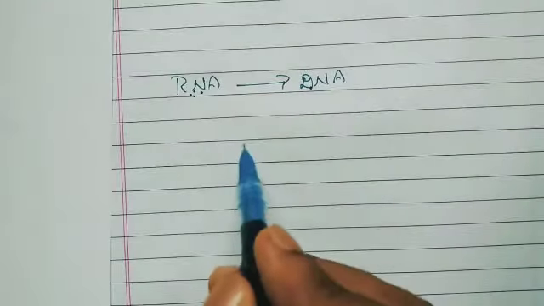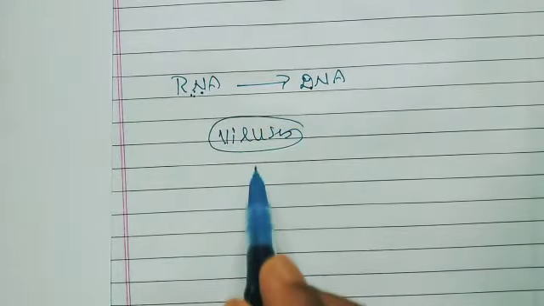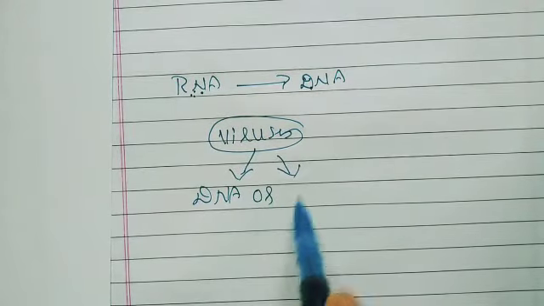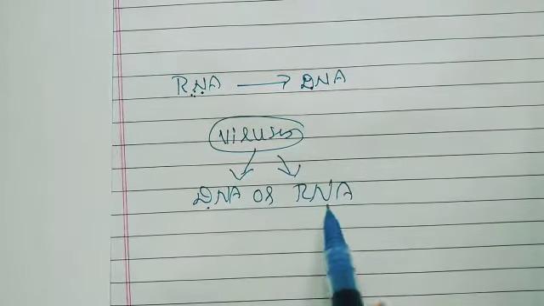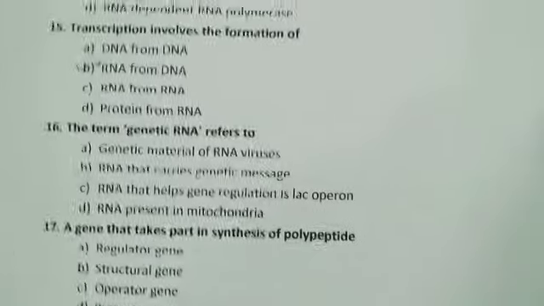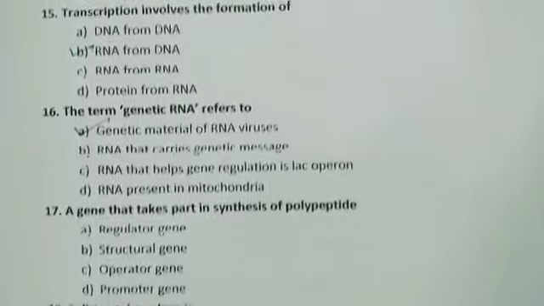See, viruses have genetic material DNA or RNA, but not both. So the genetic RNA is nothing but the genetic material of RNA virus.